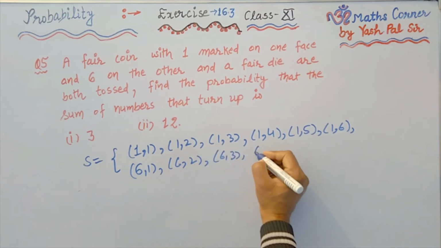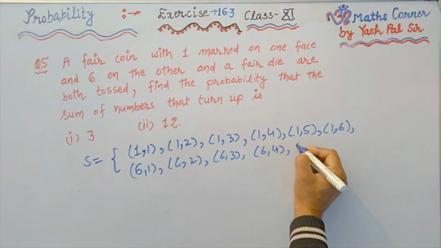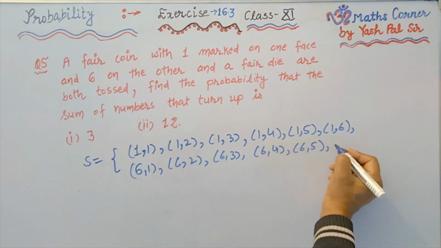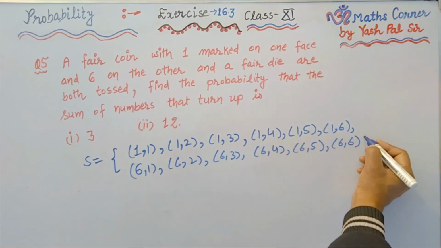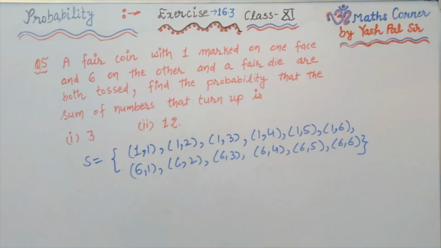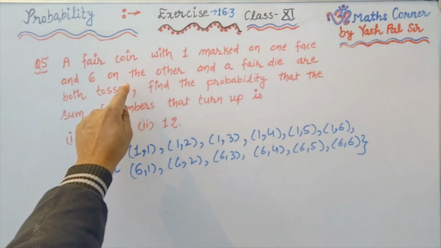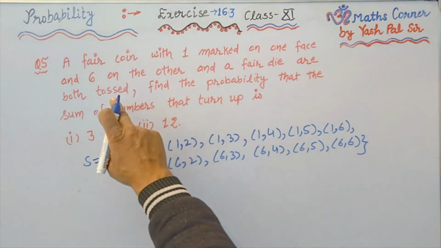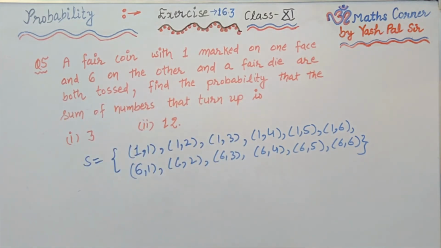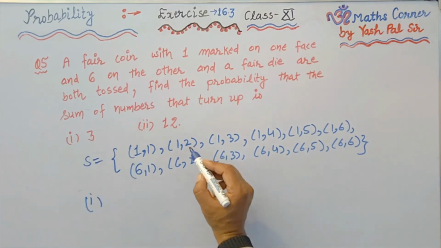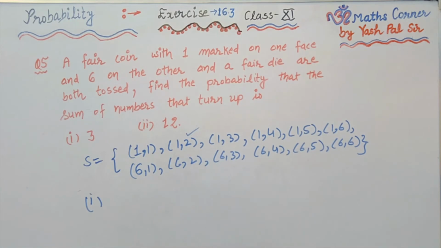Similarly here with 6: 6 1, 6 2, 6 3, 6 4, 6 5, 6 6. These are the points of the sample space when this coin and a fair die are both tossed together. Okay, now what is the first part?